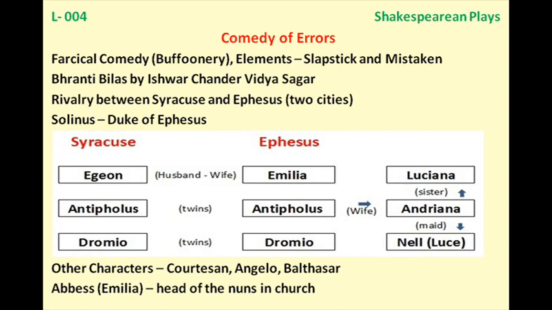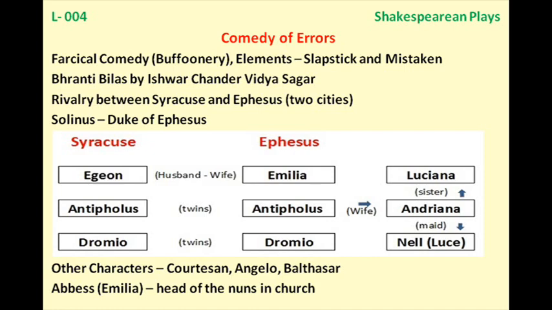Now as Agent is searching for his wife and his son, the same way Antipholus, the son of that father from Syracuse, is also wandering in the city Ephesus. So the whole of the action is taking place in the city Ephesus. So this is all the background, and now you see the real action, the confusing action of this play.